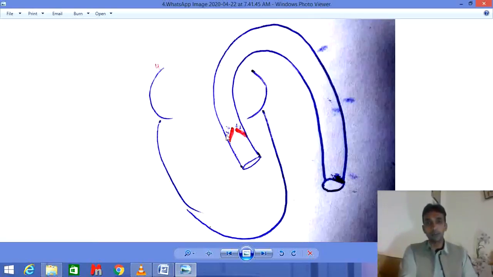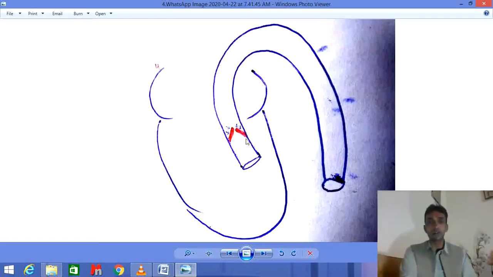And the first step is called protodiastole, and protodiastole starts from the closing of this valve, the pulmonary valve, the aortic valve. This is the semilunar valve. So the closing of the semilunar valve starts the protodiastole, or protodiastole starts with the closing of this valve.